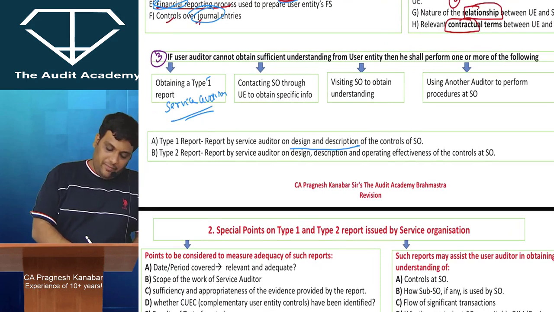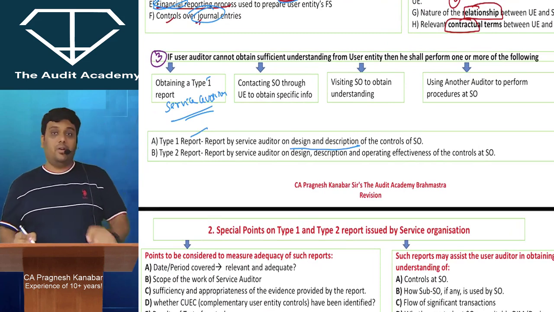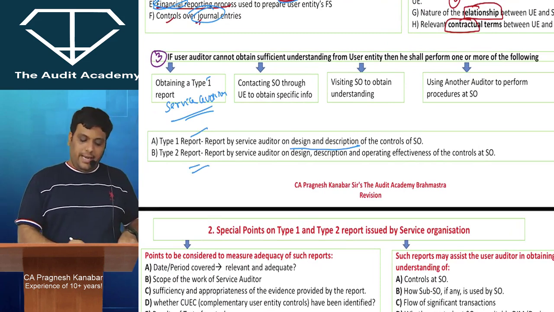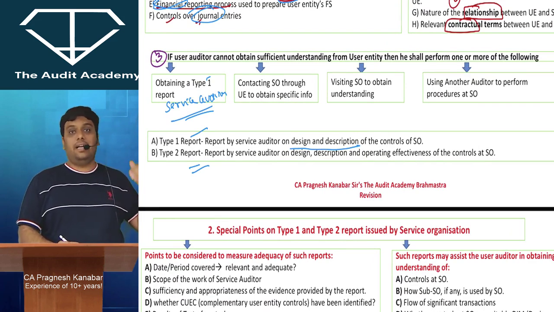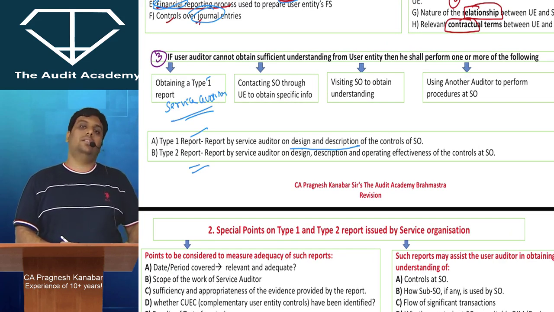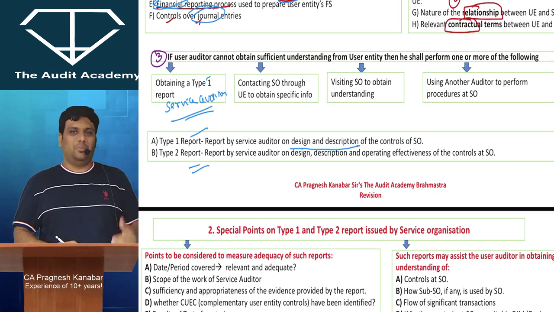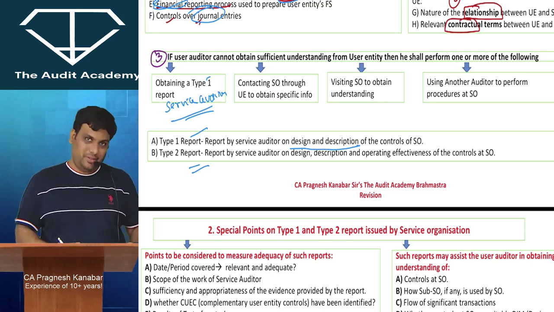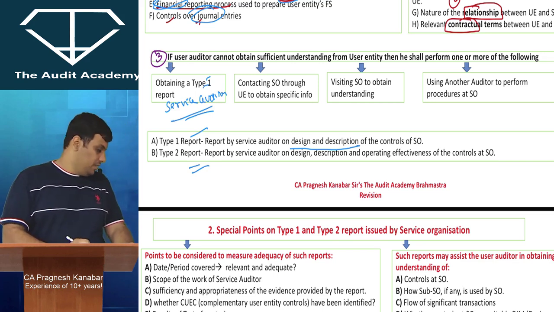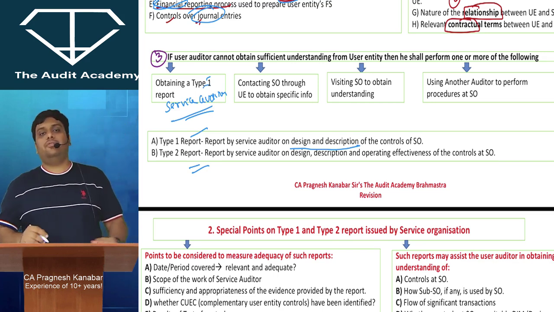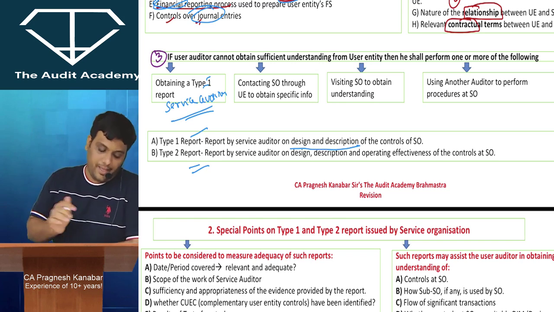So look at this. Type 1 report is a report provided by service auditor on design and description of the controls. Type 2 report is a report by service auditor on design, description and operating effectiveness of the controls at service organization. So when we are performing risk assessment procedures, we don't need type 2 report. We just want to know about design and description. That is why I've written type 1 report over here. So type 1, type 2 is one of their favorites for MCQs. Please be careful.